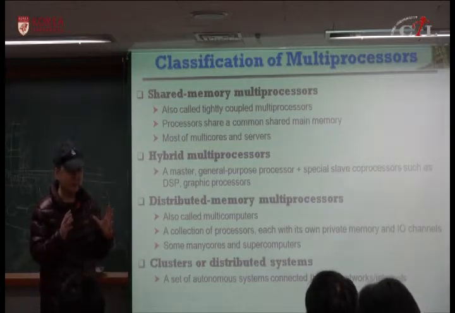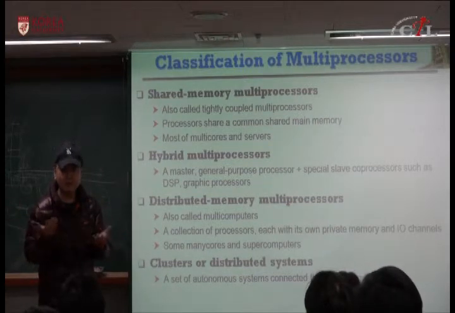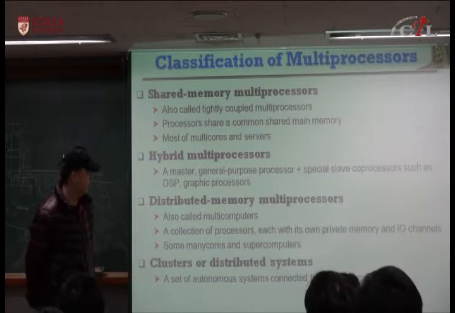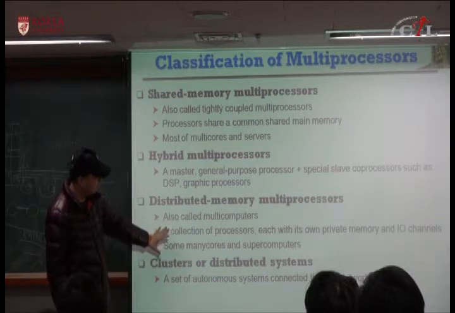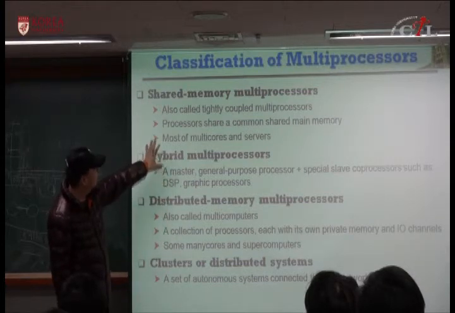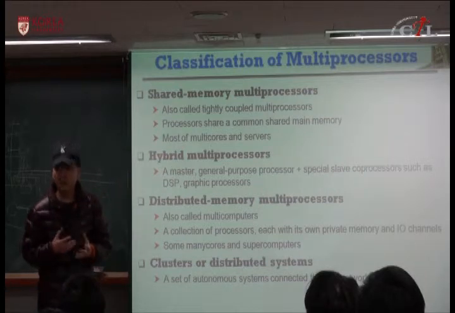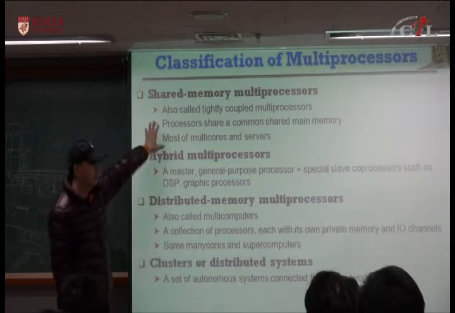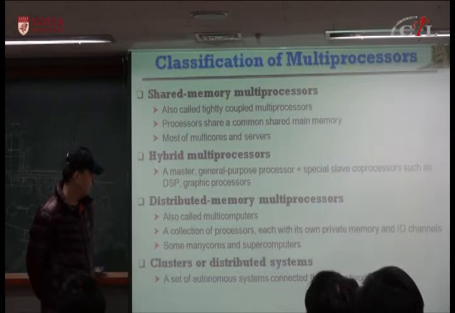So workstations are connected through a high-speed local area network, and it can function as much as these shared memory multiprocessors, but they have a higher network overhead because it goes through the network, not with this customized interconnection network.